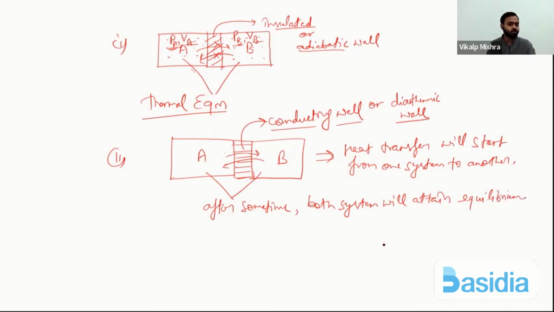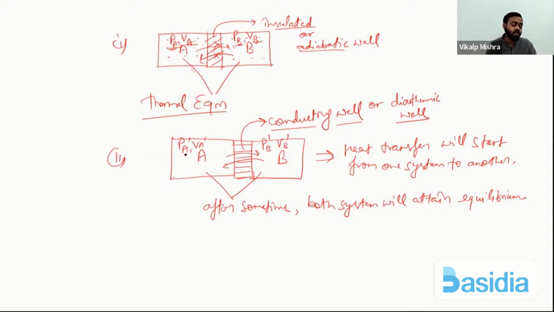After some time, what will happen? As I told you, what is equilibrium? Most probable state or most stable state. After some time, both systems will attain equilibrium, and their pressure will be PA dash and volume VA dash, and here pressure will be PB dash and volume VB dash.